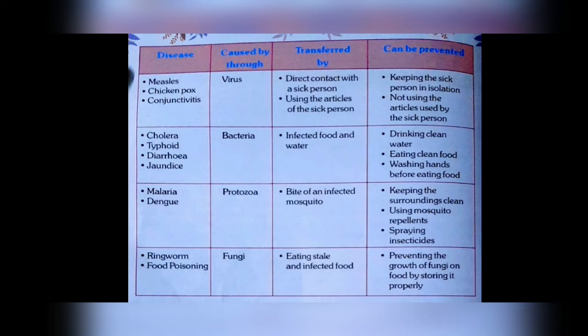Now, cholera, typhoid, diarrhea, jaundice, these all are caused by bacteria. That bacteria comes from infected food and water. If you drink infected or unclean water, if you eat unclean or infected food, then you get these diseases. They can be prevented by drinking clean water, eating clean food, and washing hands before eating food.